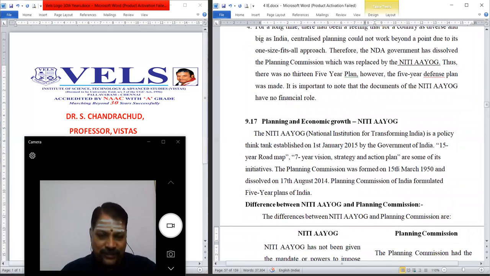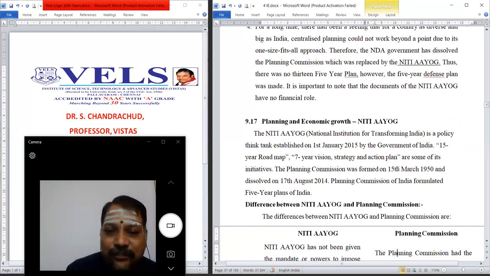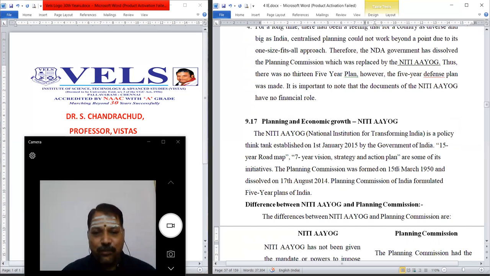Now, after this, let's go to NITI AAYOG, that is, planning and economic growth. NITI AAYOG is the National Institute for Transforming India. It is a policy think tank established on 1st January 2015 by the Government of India. A 15-year roadmap was framed with a 7-year vision, and a strategy action plan was framed.